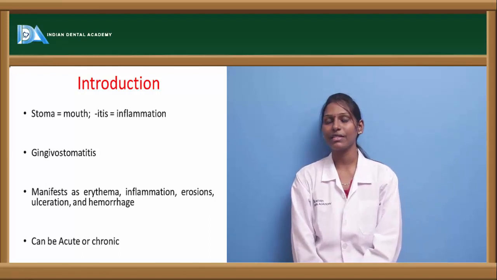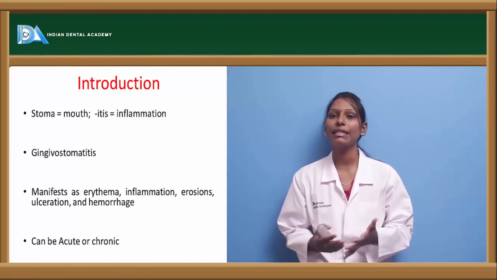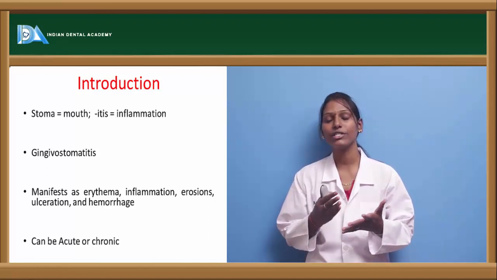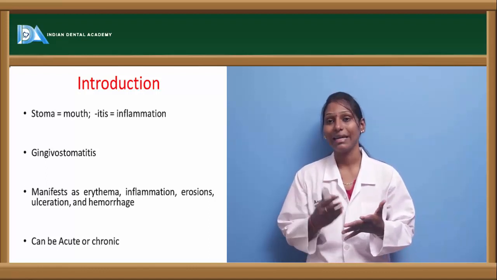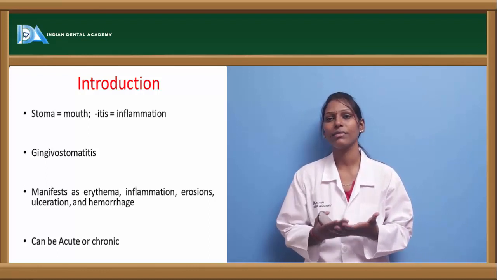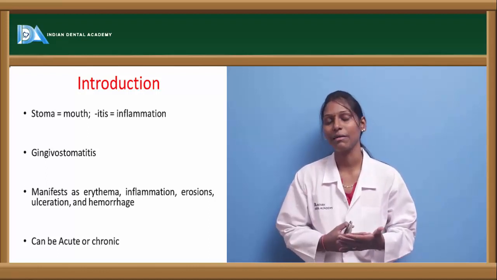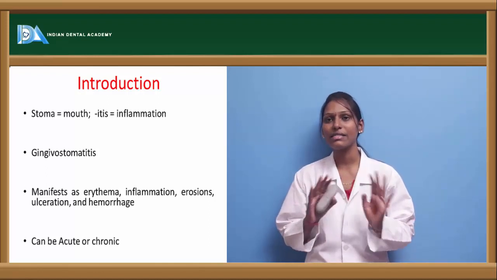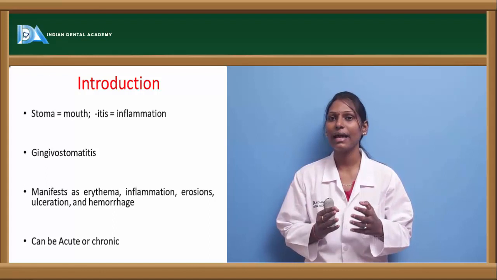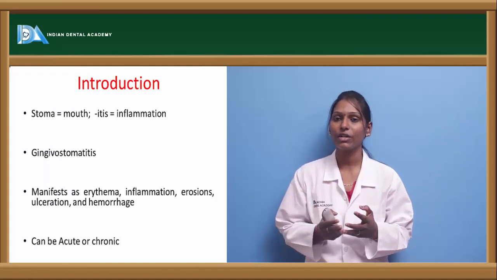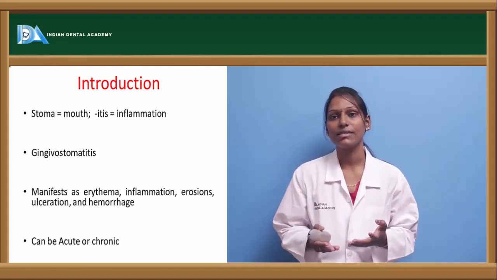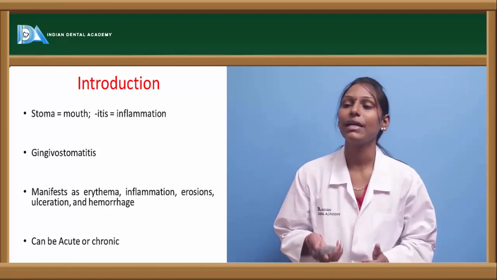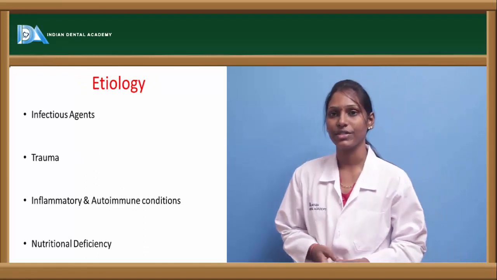Stomatitis usually manifests with all those inflammatory characters of rubor, calor and dolor, which means pain, burning sensation, erythema, and the patient will also have some difficulty in swallowing, eating, etc. Usually these lesions, the ulcers, vesicles or just the erythema within the oral mucosa, can have manifestations which include pain and erosions, ulcerations. Sometimes they may also lead to hemorrhagic conditions. Usually this can be either an acute or a chronic type of condition.